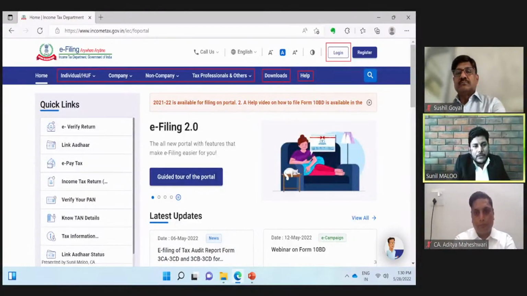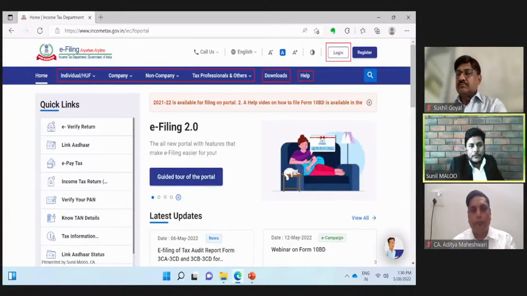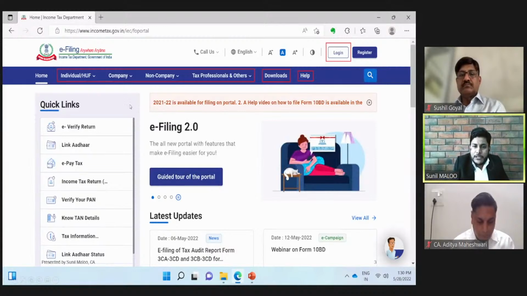the income tax itself. Suppose a person is an individual and he wants to know what the income tax provisions are, which forms, and how to fill up that form. All that material and information will be given under this particular tab. For corporates, under the company tab, all the relevant material which is official from the CBDT and income tax department is contained over here. Similarly, the fourth tab is for tax professionals.